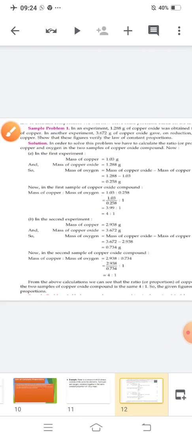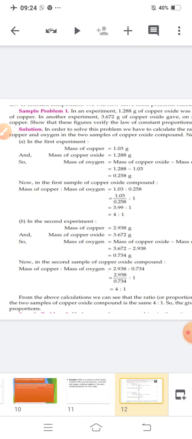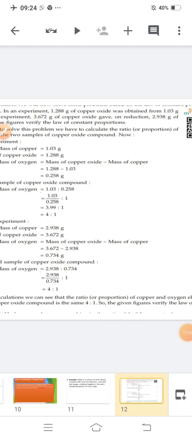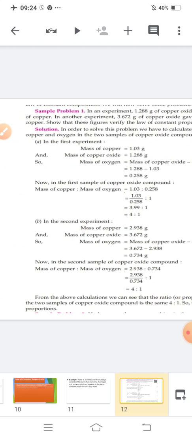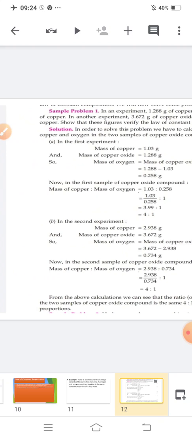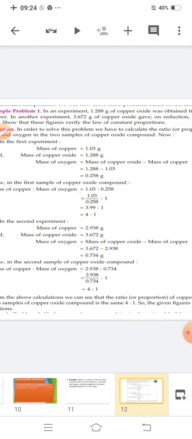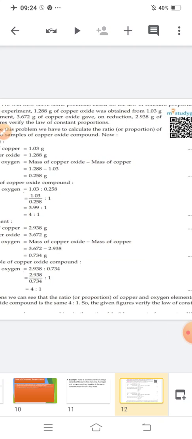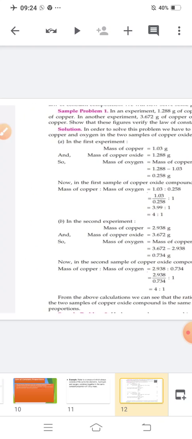Now, see. In an experiment, 1.2 gram of copper oxide was obtained from 1.03 gram of copper. In another experiment, 3.672 gram of copper oxide gave on reduction 2.938 gram of copper.